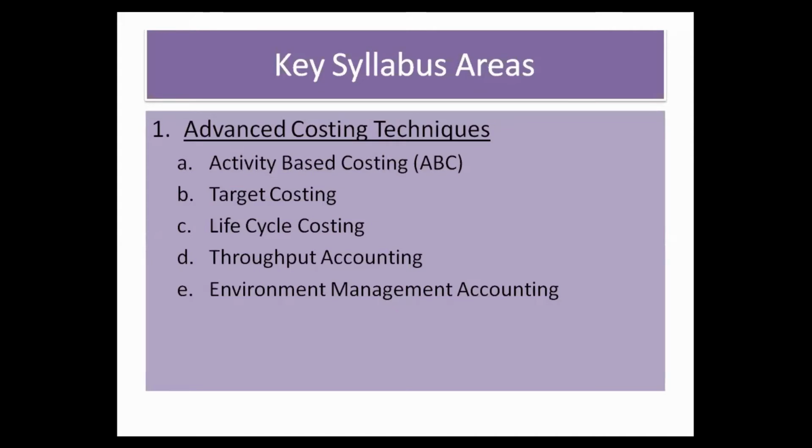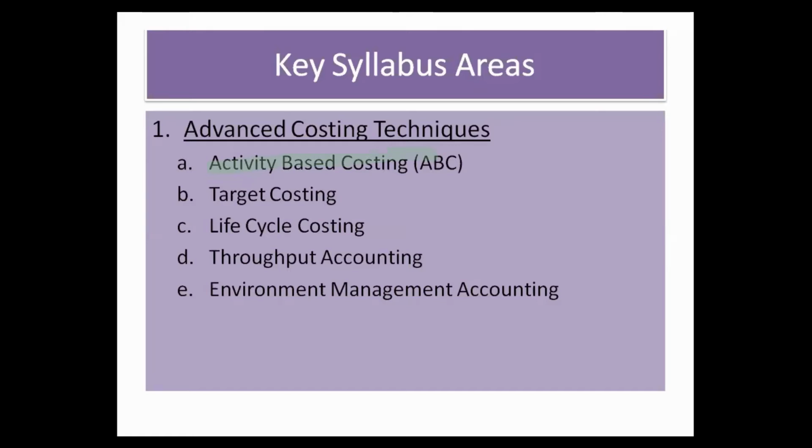As is clear from its name, it has some advanced costing techniques that you haven't studied in F2. This area is further divided into some topics, and if you study all these topics, it means you have cleared one key syllabus area.